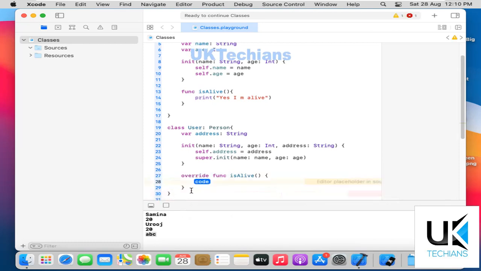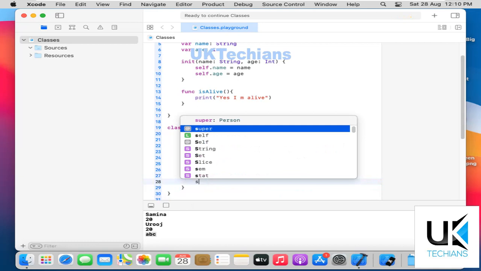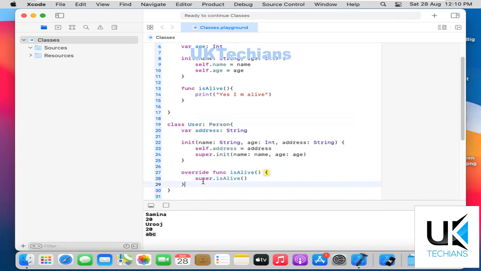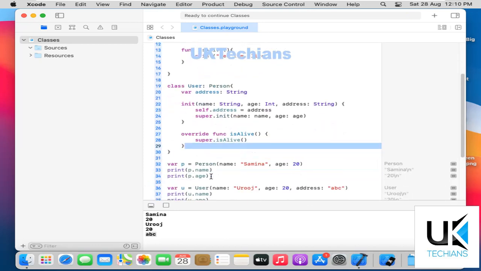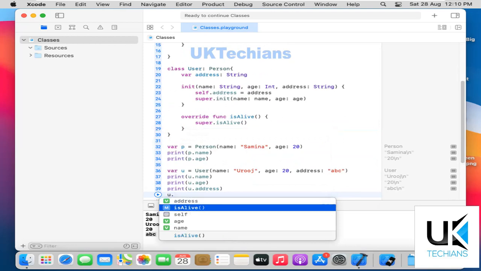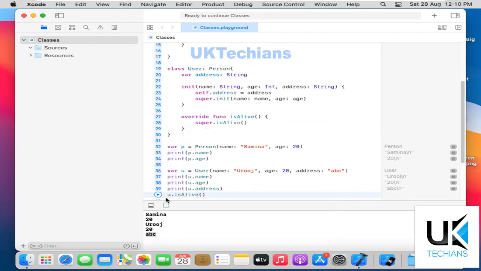So what I did here is override the function of this class, and it says present some code. So let's say super.isAlive. Super means calling the superclass function in this method. Now I'll say u.isAlive, and let's run it.